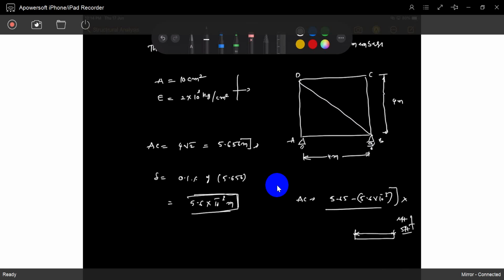So what will happen? The real happening in AC is that it feels a tension force. It feels a tension force in the direction of AC. So what is that tension force? X. We don't know that X, because we know the deformation, and the force also we can easily calculate. PL by A is equal to deformation.